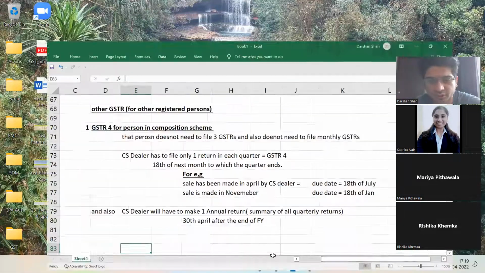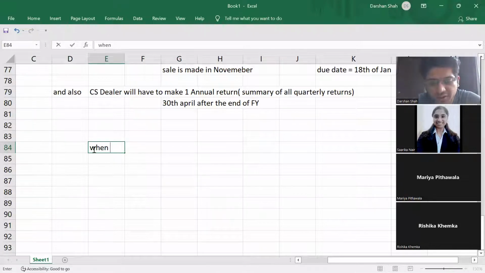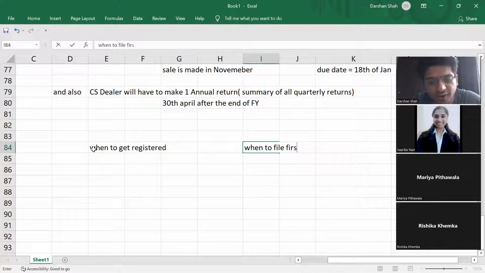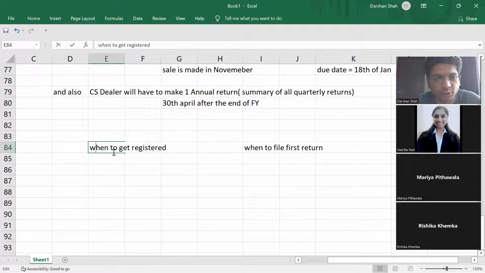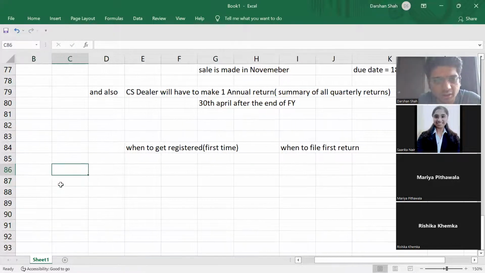Okay, so I'll just make it clear. The date: when to get registered for the first time, and when to file the return for the first time. All right. So example, my turnover crossed the threshold limit. Now you know what the threshold limit is.